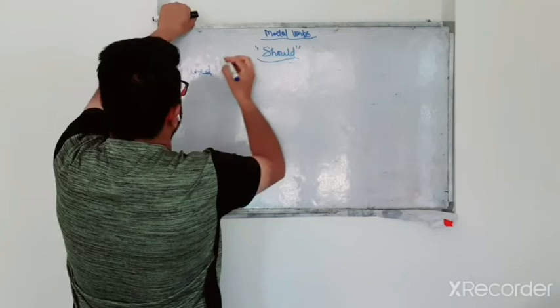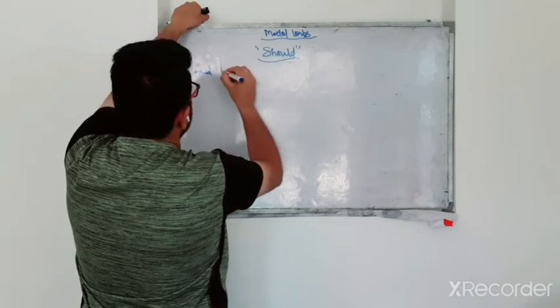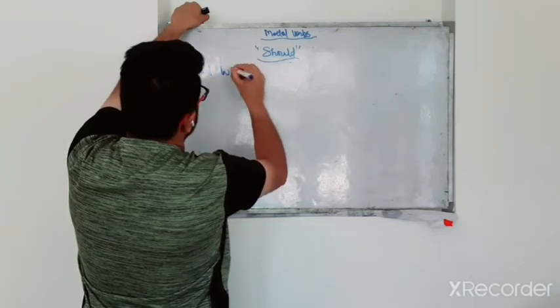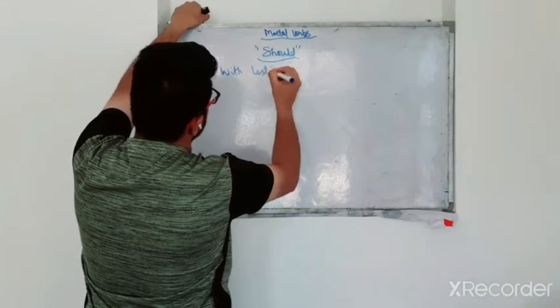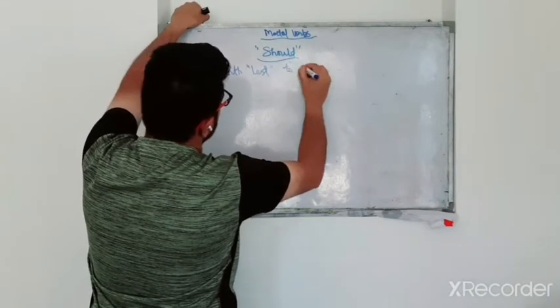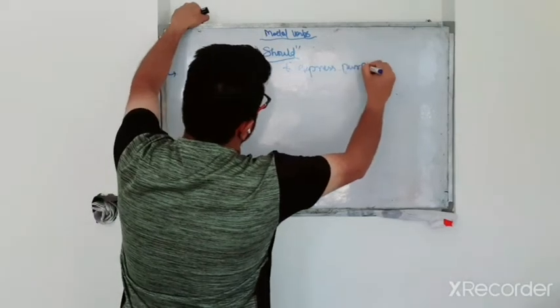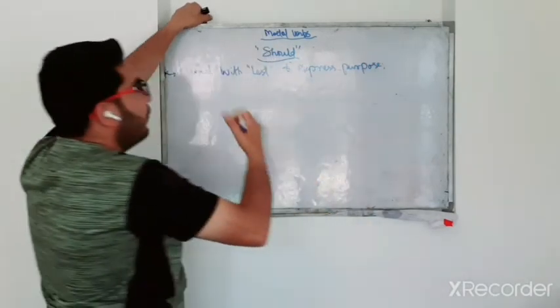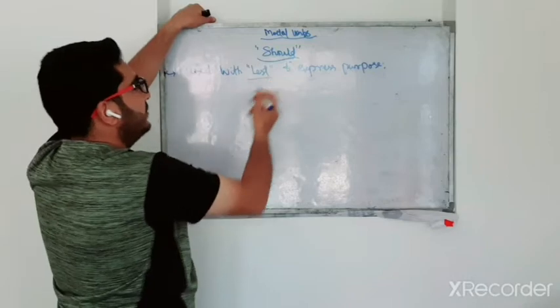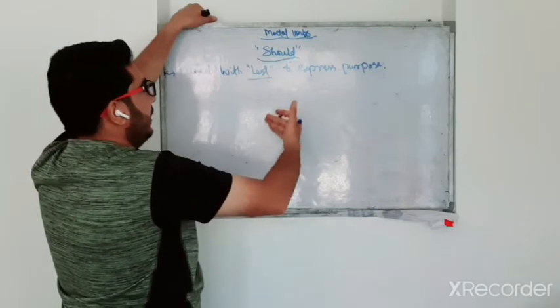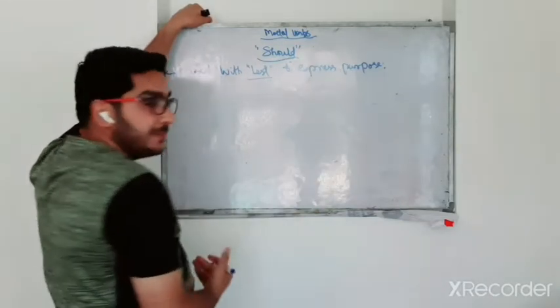And again, another use: should is used with lest to express purpose. So when we use should with this word lest, it expresses purpose.